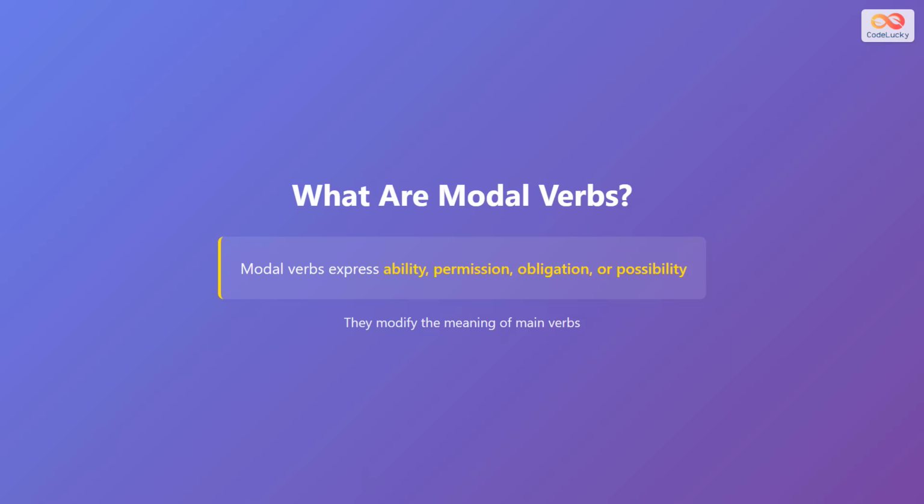Modal verbs are helper verbs that change the meaning of main verbs. They tell us whether something is possible, necessary, allowed, or advised. Modal verbs do not act like regular verbs. They modify or alter what the main verb expresses. For example, saying I can speak English is different from saying I speak English. The modal verb can shows ability.